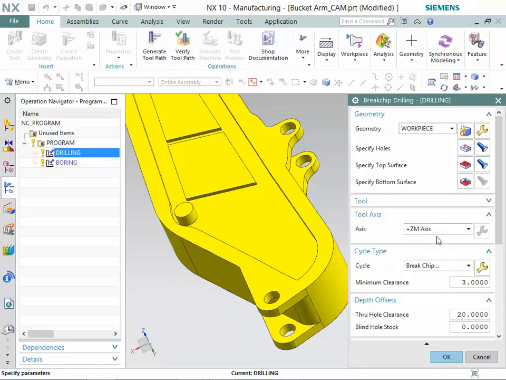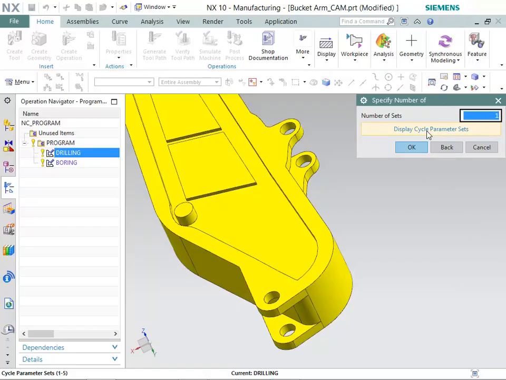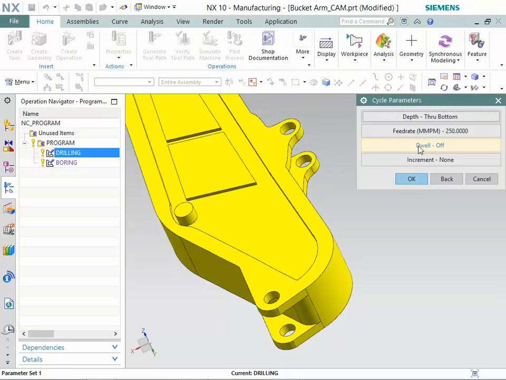Also, make sure that +ZM axis option is selected in Axis list. Again, make sure that Brake Chip option is selected in Cycle list. Now, click on the Edit Parameters button in Cycle Type group. Make sure that distance value is specified as 1.25. Also, make sure that number of sets value is specified as 1. Again, make sure that depth through bottom option is selected under Cycle Parameters dialog box.